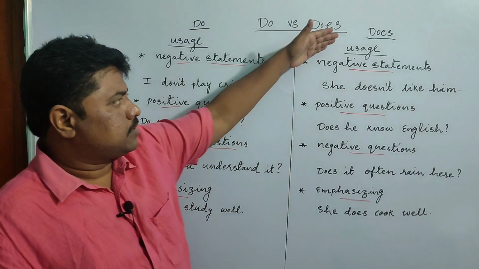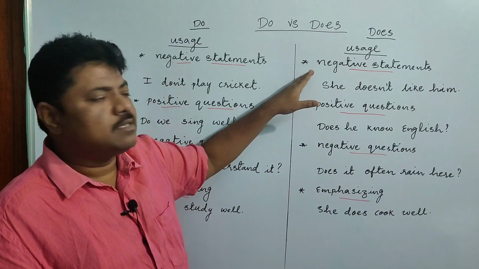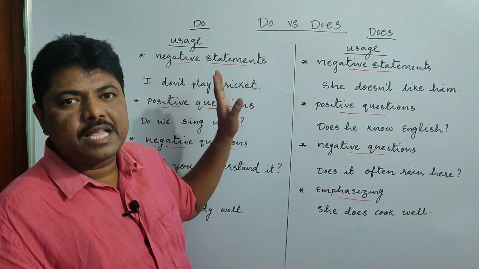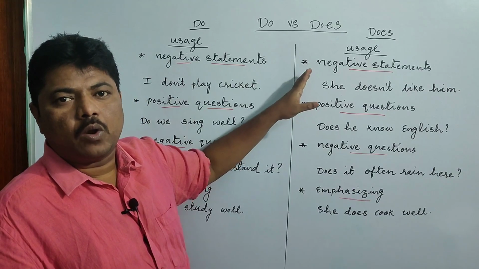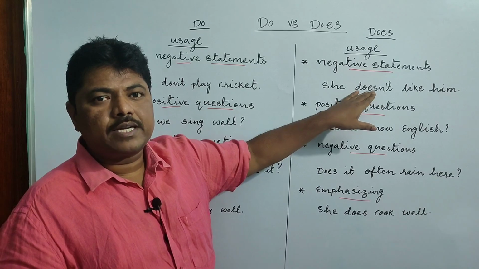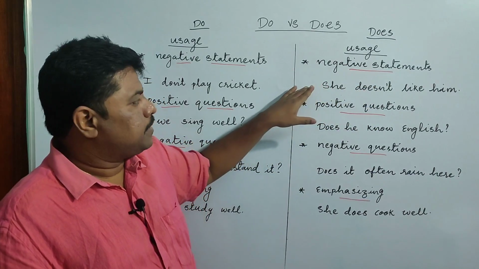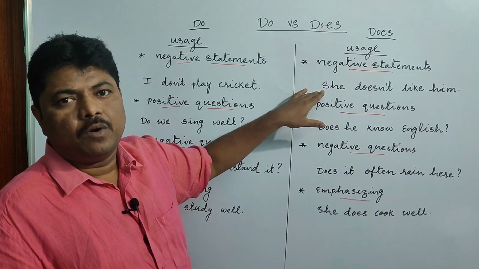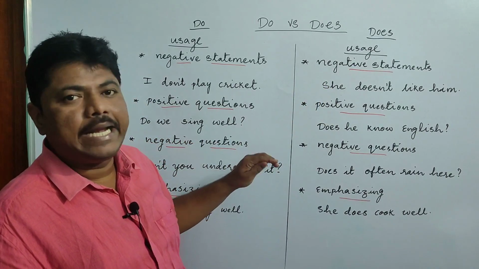Similarly, we have examples for does also. For negative statements we use does. How do we make negative statements? I just now told you that negative statements always have no or not. So here we have the pronoun followed by does plus not, which becomes doesn't. So, she doesn't like him. Similarly, we can use it for other pronouns, like he doesn't like him or it doesn't play well. In that way we can use it for negative statements.